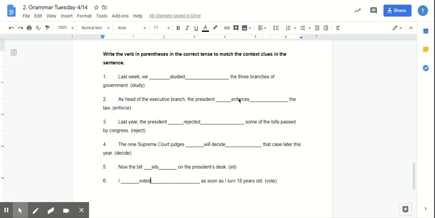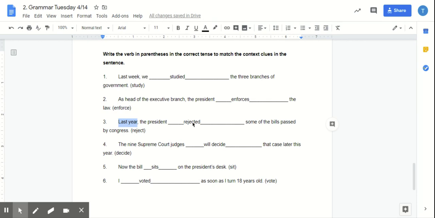Number 3, last year, the president rejected some of the bills passed by Congress. What is the context clue I used to help create this sentence? Exactly, last year. So again, if it's talking in past tense or referring to anything in the past, then I know that I need to make this word or verb that I have past tense.